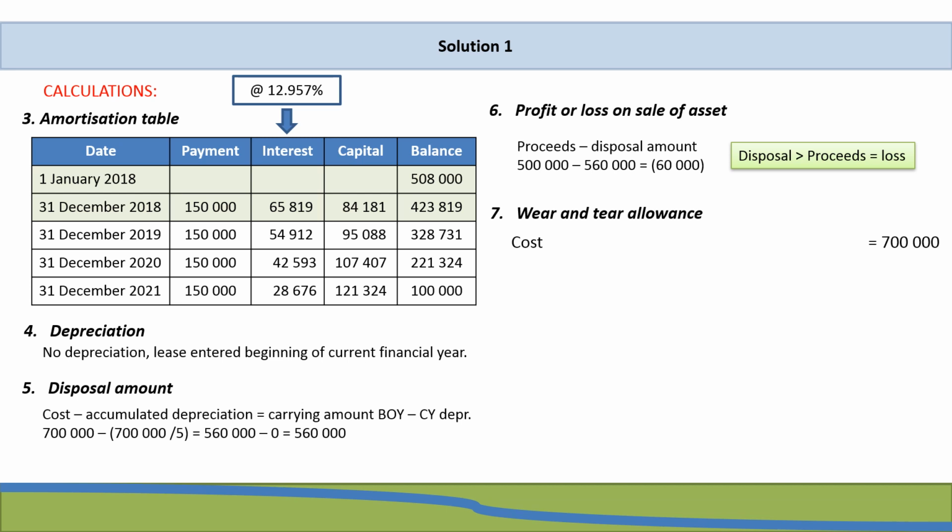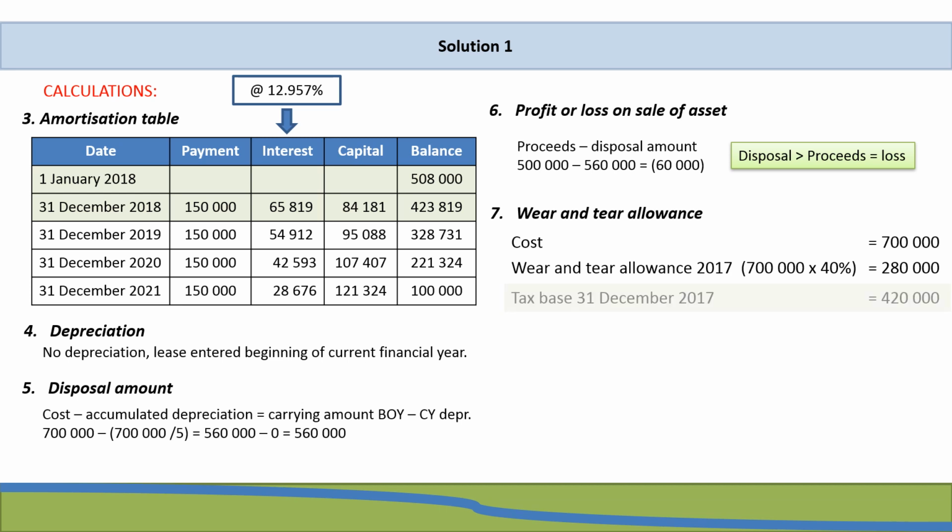And in the 2017 financial year, Talk Limited was entitled to a wear and tear allowance of 40% of the cost, which means that in the 2017 financial year, for tax purposes, 280,000 Rand could be claimed, which means that the tax base as at 31 December 2017 was 420,000 Rand.